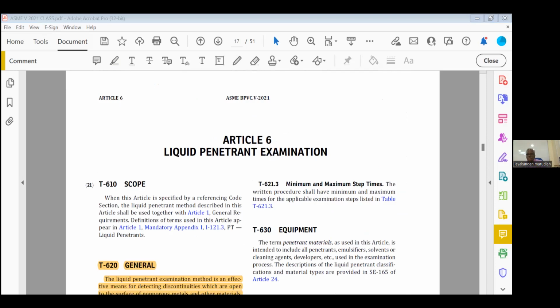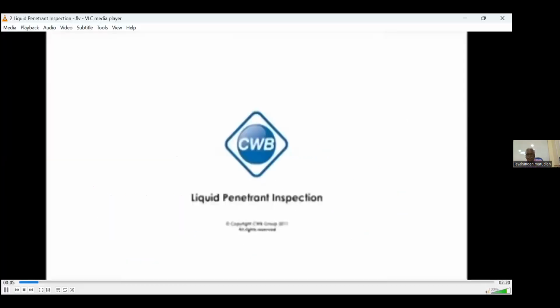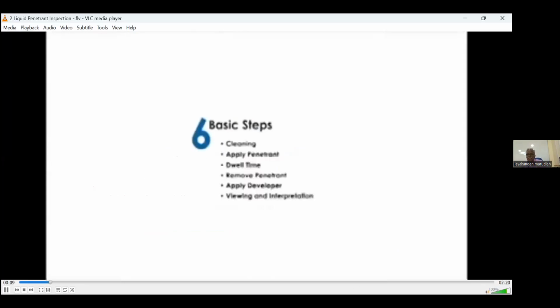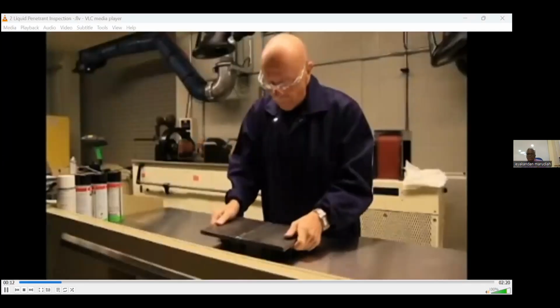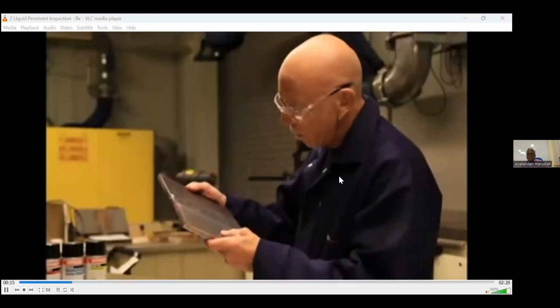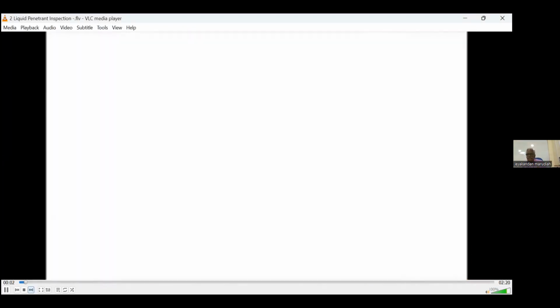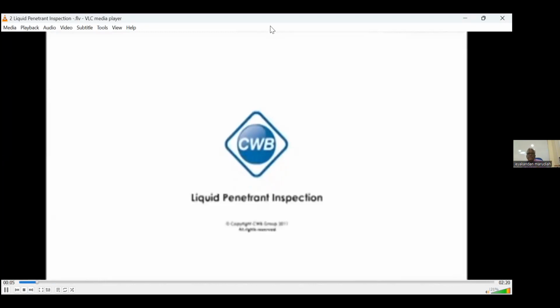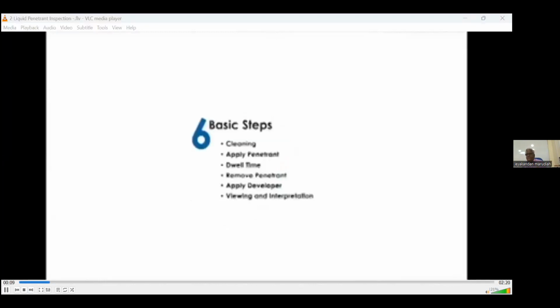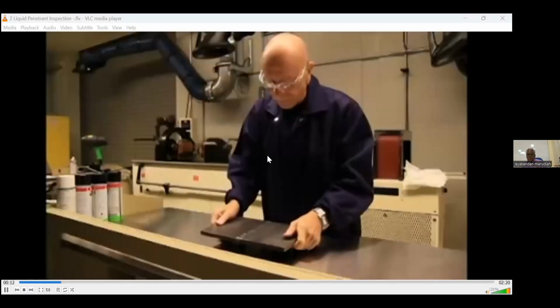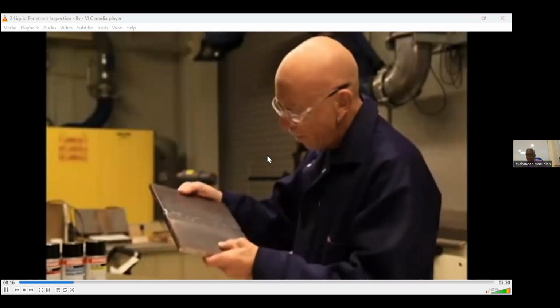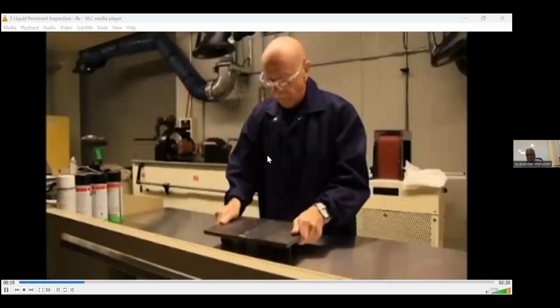PT. Six basic steps. Prepare the surface of the part, in this case a portion of a welded joint.